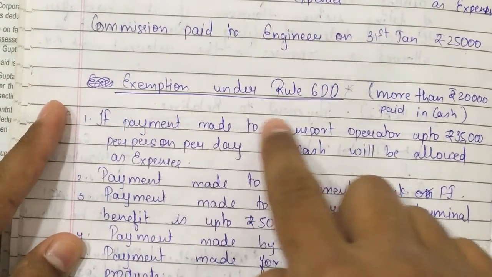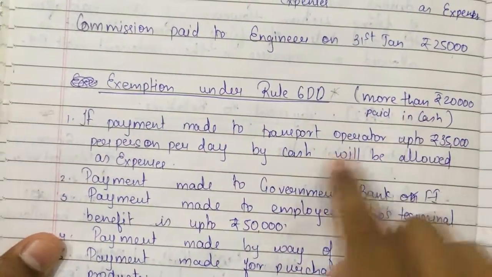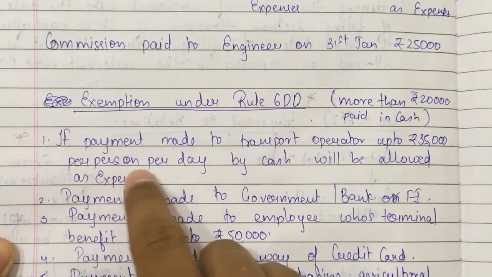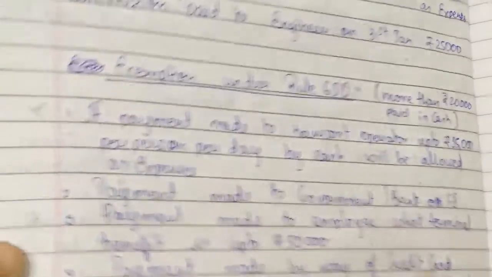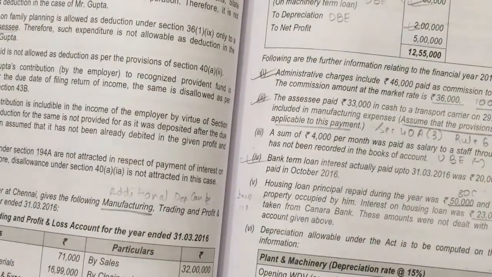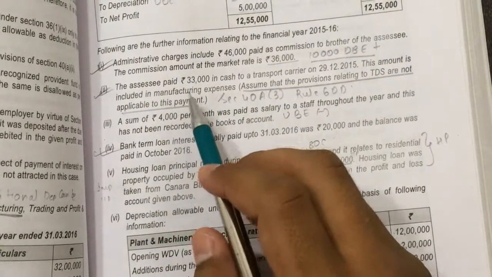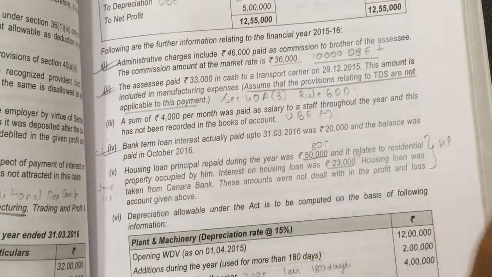Rule exemption under rule 6DD: if payment made to a transport operator up to rupees 35,000 per person per day by cash, it will be allowed as exemption. So you can also see it in your theory books. So 33,000 will be allowed, it won't get disallowed.